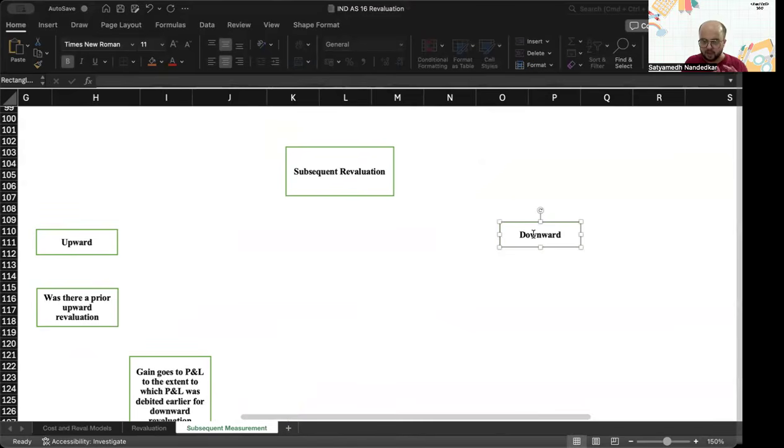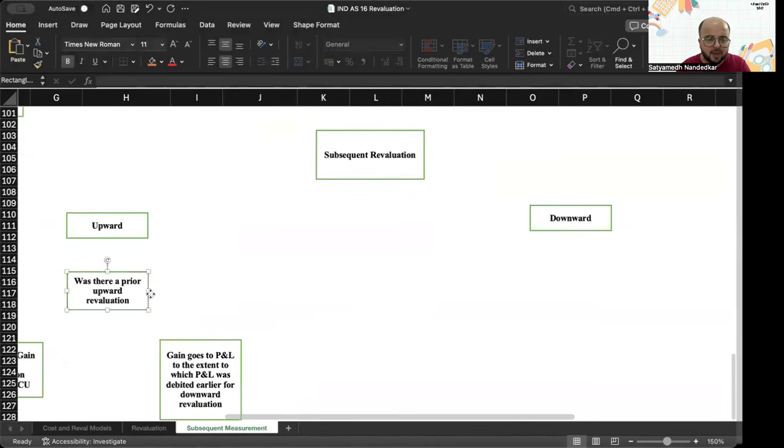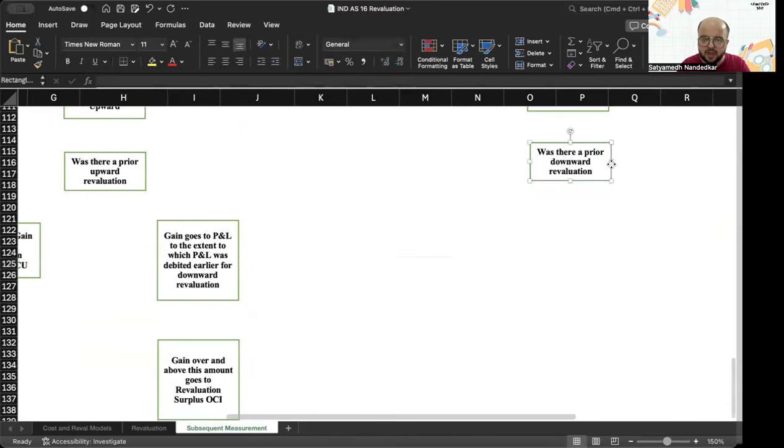So what was the previous situation in case of this particular asset? Was there a prior upward? Here I am going to ask, was there a prior downward revaluation?